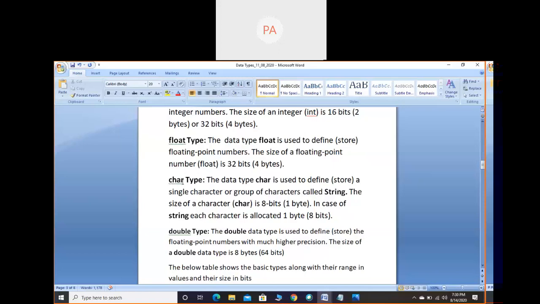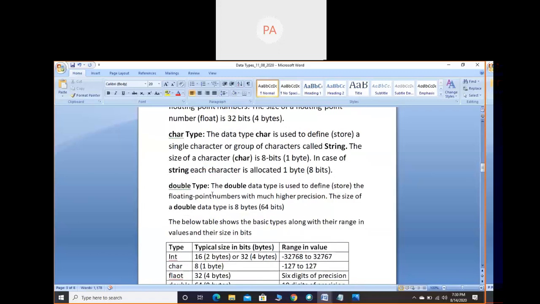Data type is character only, but the meaning is string. String constant we can put into the string constant category. If we use a single character, we have to put it in the character constant category. The size of a character is 8 bits. In case of a string, each character is allocated 8 bits. 8 bits means 1 byte. So if we talk in terms of bytes, 1 byte. String means a group of characters, right? For each character we have to consider 1 byte.